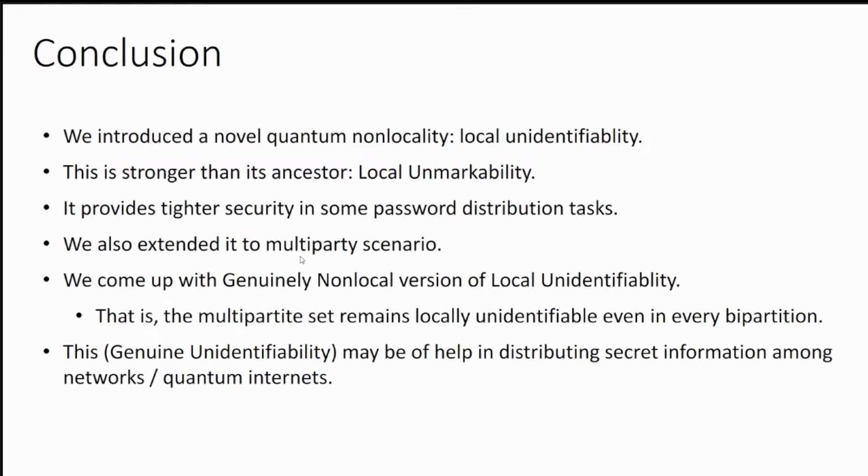We also extend it to the multi-party scenario, and we come up with a genuinely non-local version of local unidentifiability. That is, the multipartite set remains locally unidentifiable even in every bipartition. And we believe that this genuine unidentifiability may be of help in distributing secret information among networks and quantum internets. So that's all. If you have any question, please.